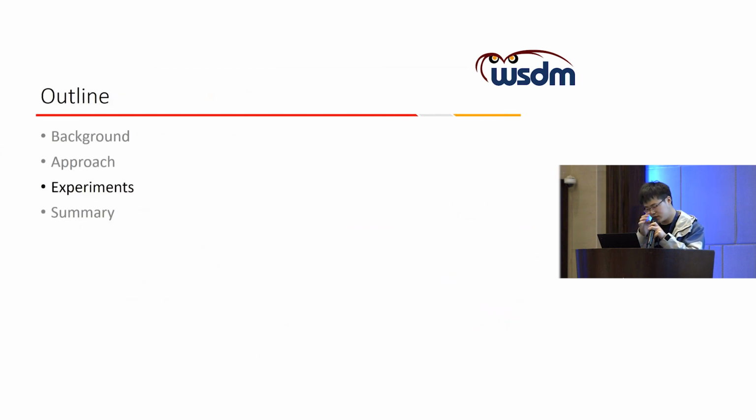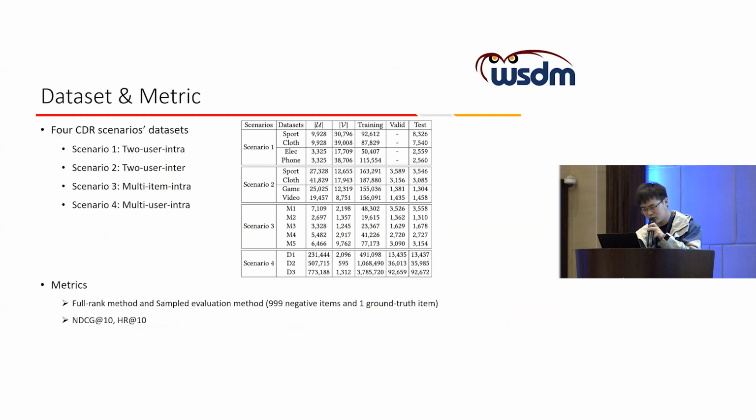Next, we will show the extensive experiment results to validate our framework's effectiveness. In this work, due to the content limitation, we only test 4 cross-domain scenarios, such as 2-domain, user overlapped, intra-domain; 2-domain, user overlapped, inter-domain; multi-domain, item overlapped, intra-domain recommendation; and multiple-domain, user overlapped, intra-domain recommendation. This table shows the detailed statistics of the 4 scenario cross-domain recommendation datasets.